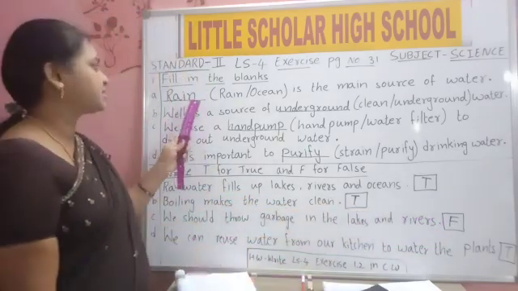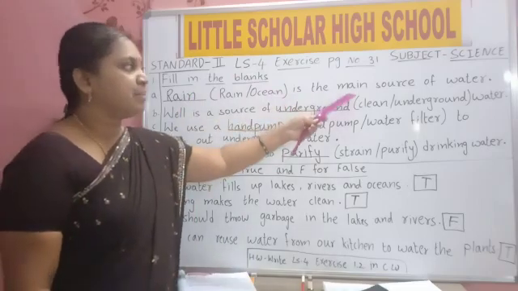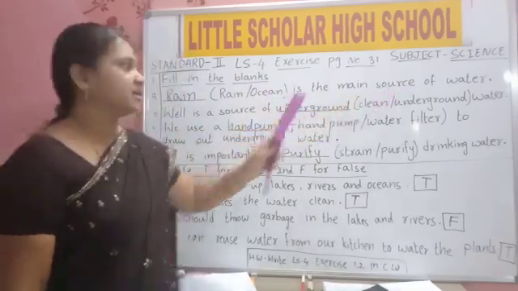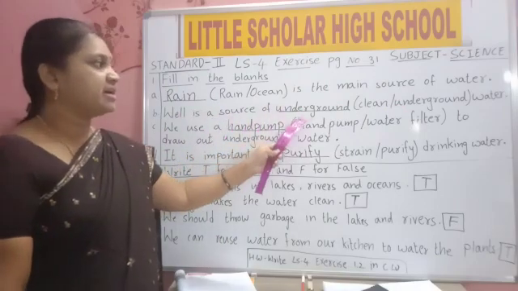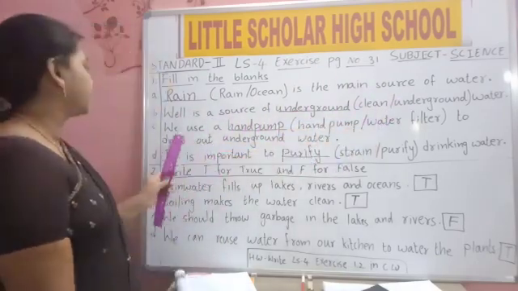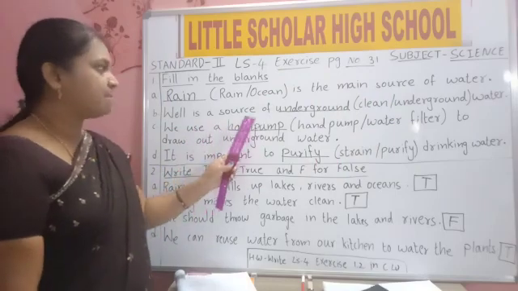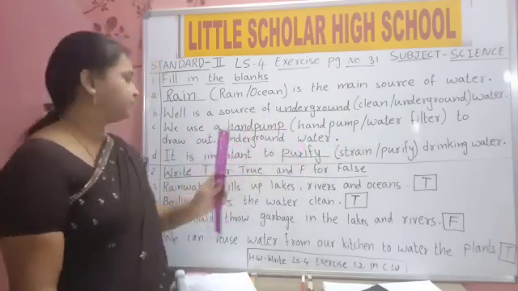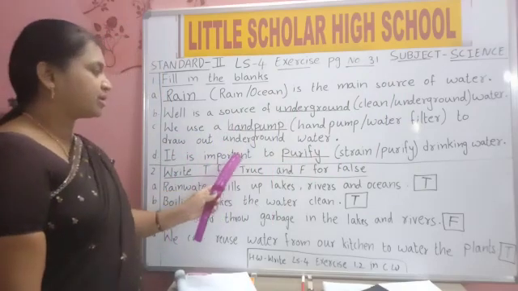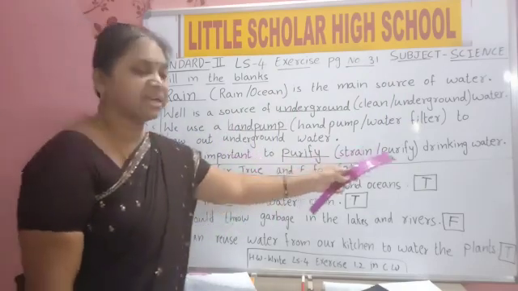Put finger, fill in the blanks. Rain is the main source of water. Well is a source of underground water. We use a hand pump to draw out underground water. It is important to purify drinking water.